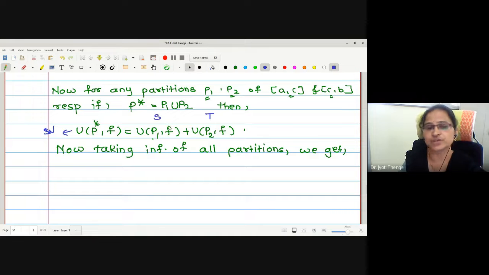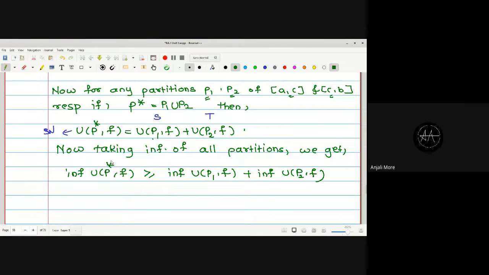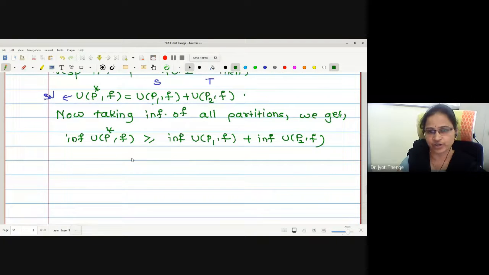And we have written the relation: infima of this sum U(P star, f) is greater equal to infima of U(P1, f) plus infima of U(P2, f). Is that okay? Treating every sum as one function, because if I change the partition on the given interval, it will give you one value.